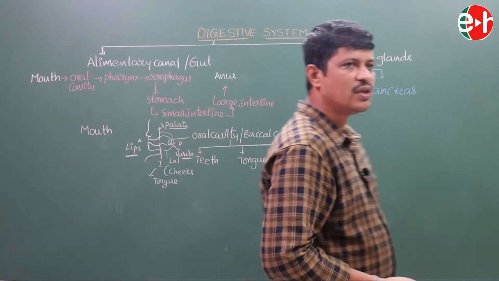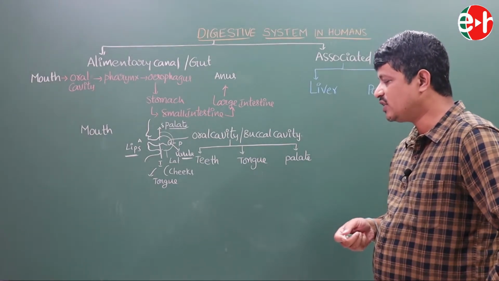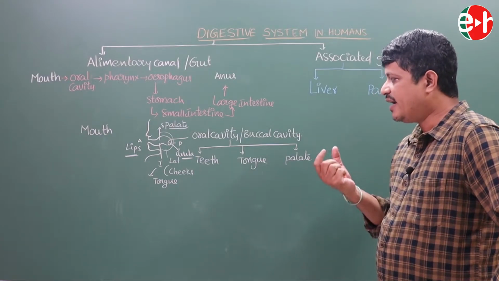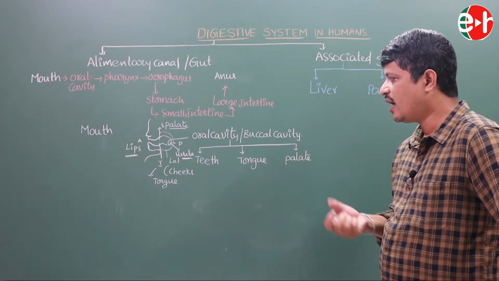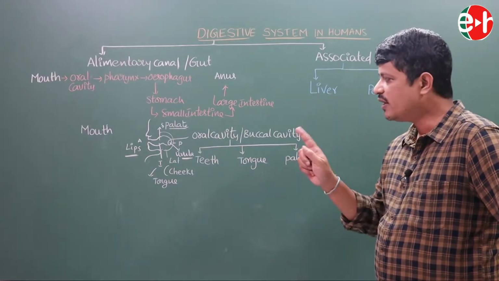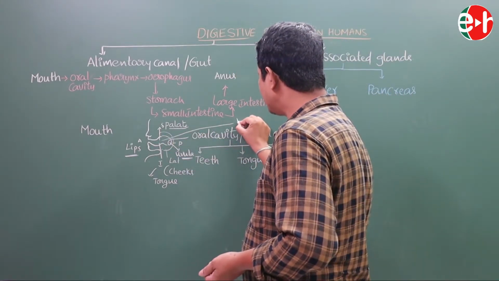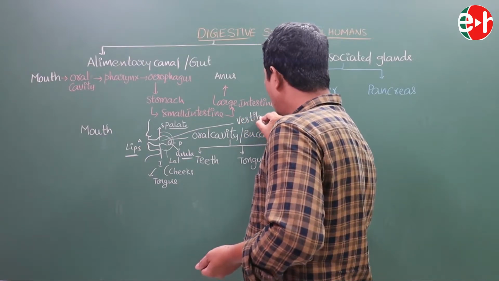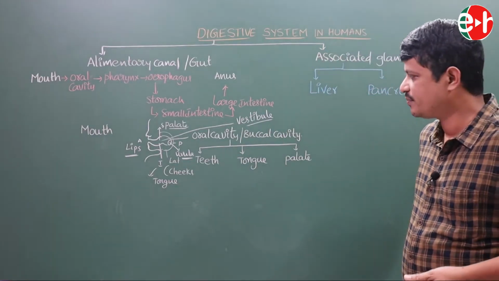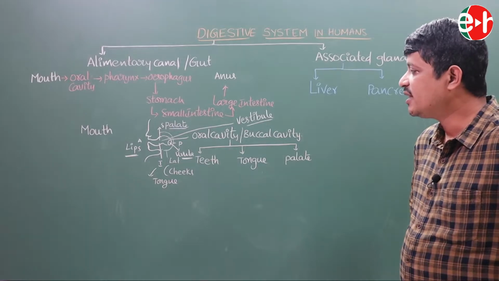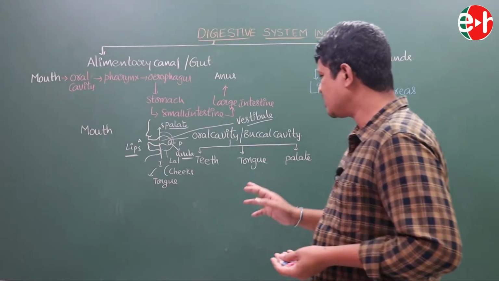In all directions of the oral cavity, anteriorly it is bordered by lips, posteriorly by the uvula, superiorly palate, and inferiorly tongue. So it is totally lined by these parts. This opening is known as vestibule. Vestibule means a common opening of the oral cavity. This is the alimentary canal or the gut. So first one is oral cavity or the buccal cavity.